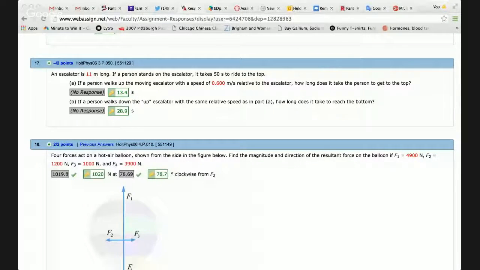All right, so I'm going to share screens again here so you guys can see this. So this is number 17 on the practice final. So it's the escalator problem. So go ahead and take a second and read that, and then we're going to do this problem together.